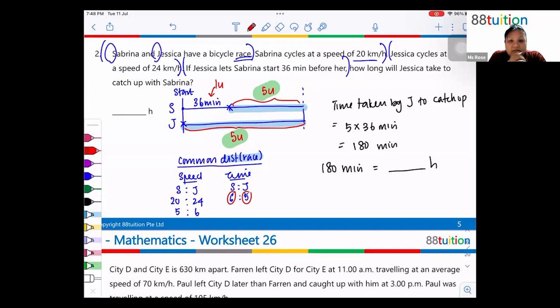Nabil, how long is this in hours? Okay, Saman, can you tell me? Is it 3? Yes, thank you. So it's 3 hours, because I have to divide by 60. Okay, so the answer here is 3 hours.